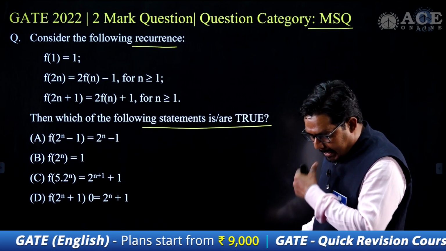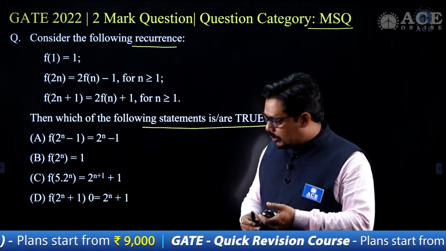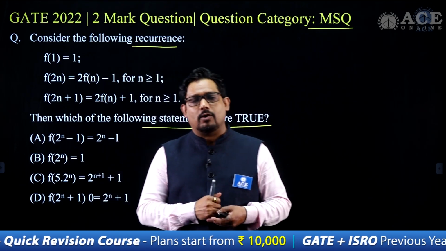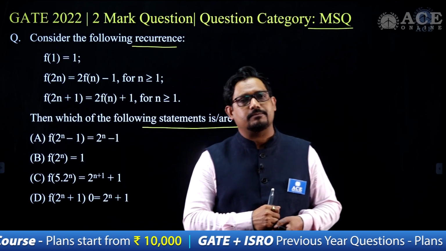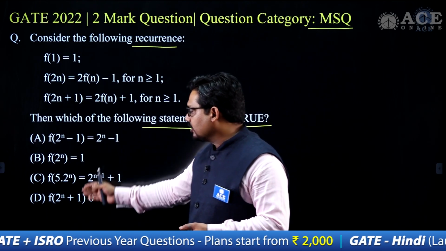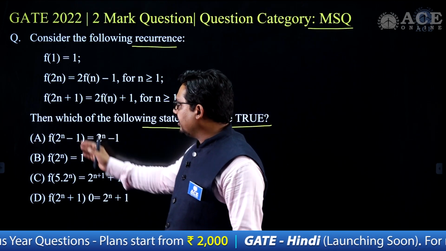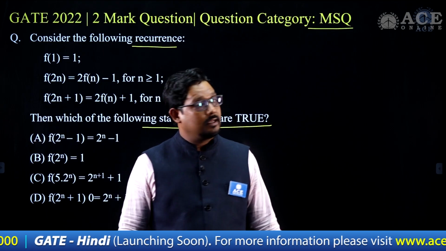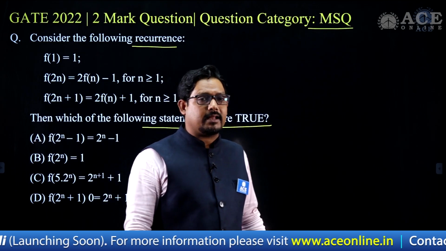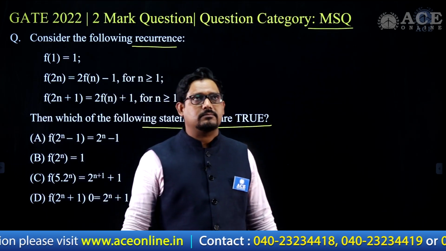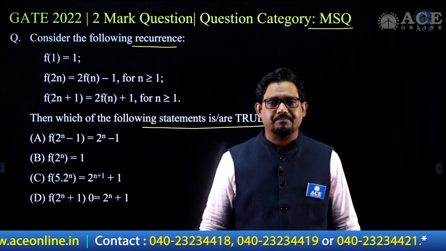Now I really find this question a bit difficult compared to other recursion questions, because you need to validate the options, and the options are not straightforward values but are written in some form of function. And since it is MSQ, there can be multiple correct choices, so multiple times you have to check the options.